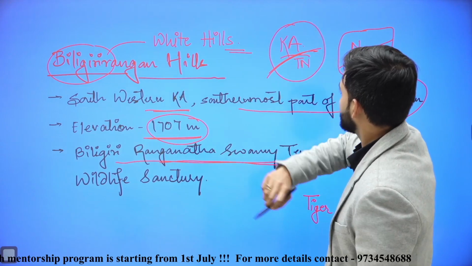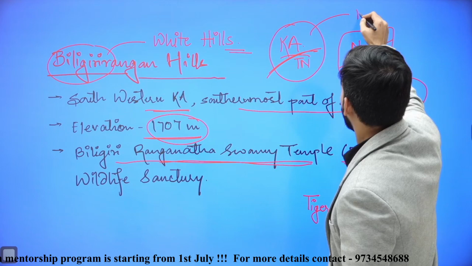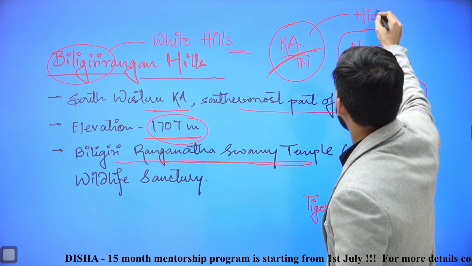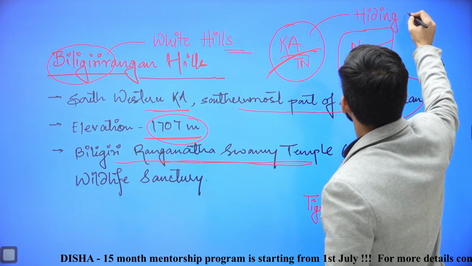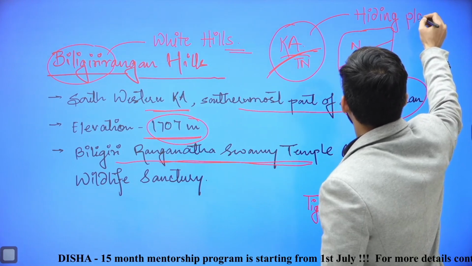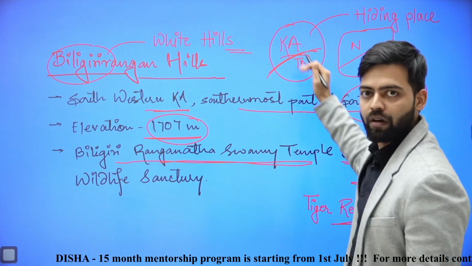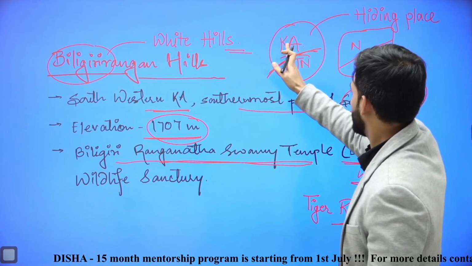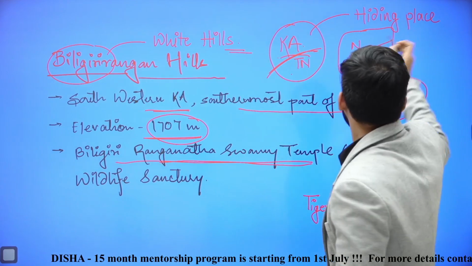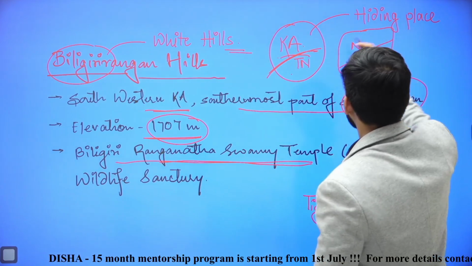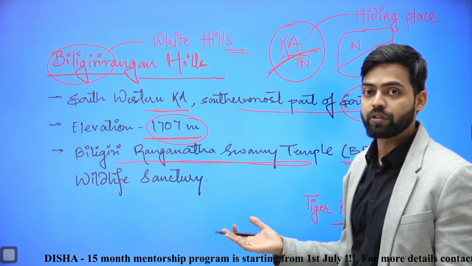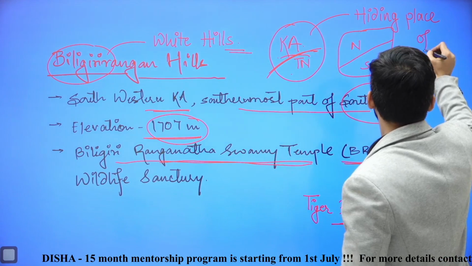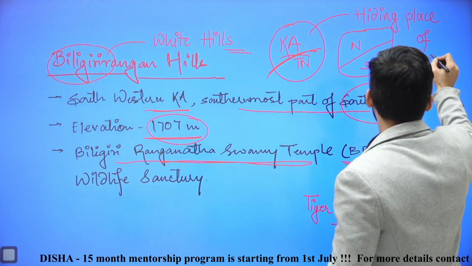And this place is infamous as a hiding place for Veerappan. Veerappan used to hide in this place, and he used to shift the borders to dodge the state police of Karnataka and Tamil Nadu, and that's why joint forces were formed to nab Veerappan.